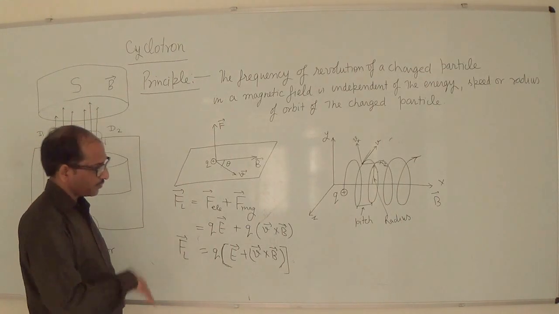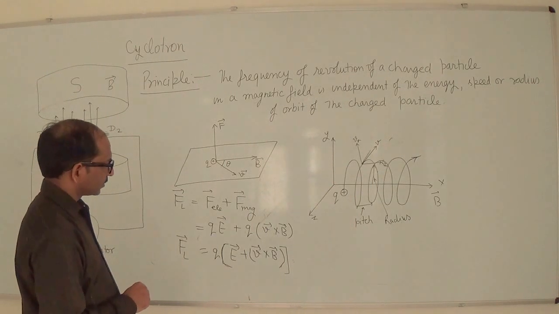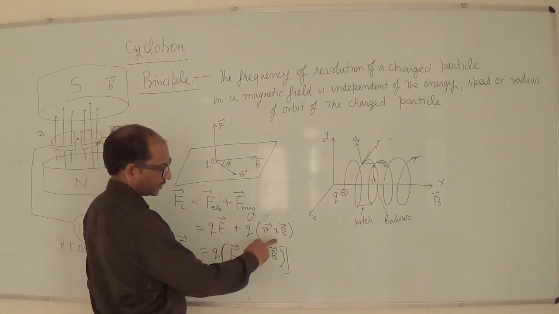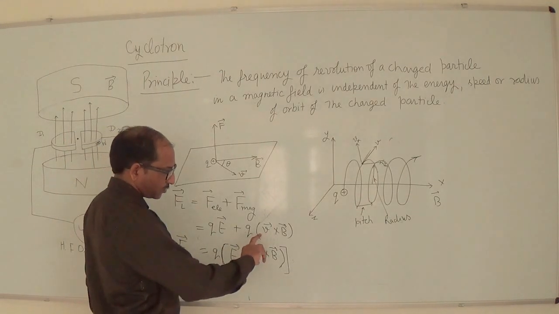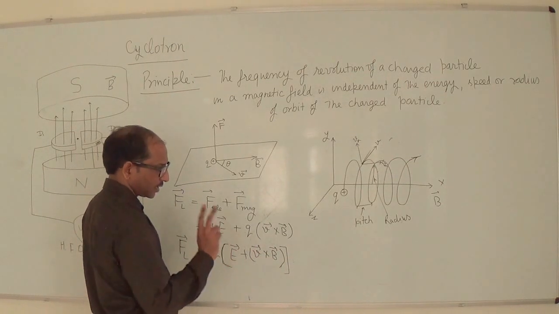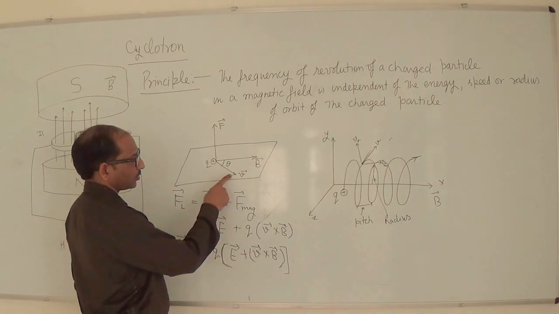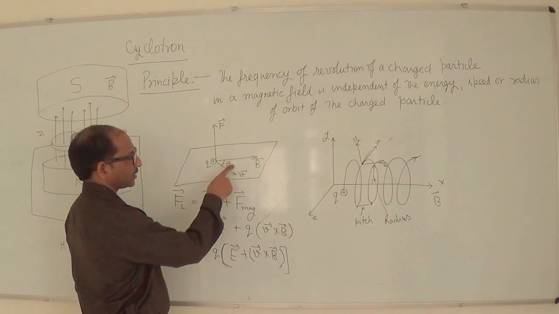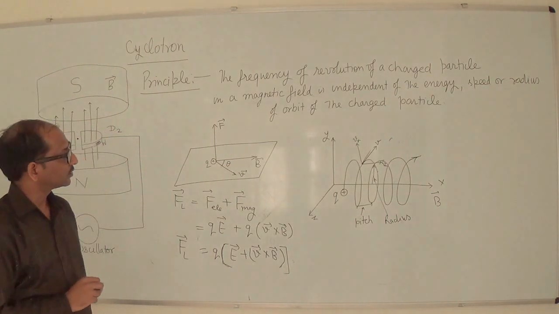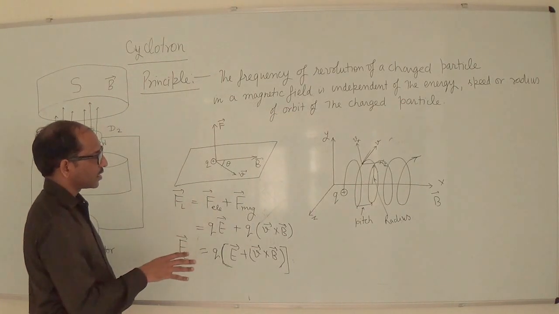The nature and the effect of the parameters you have seen in the case of electric force and in the case of magnetic force. When you analyze the magnetic force, there are two important things. One is the velocity of the charged particle, and second is this particular angle. These are the only two variables. The magnetic field is uniform, that is constant.